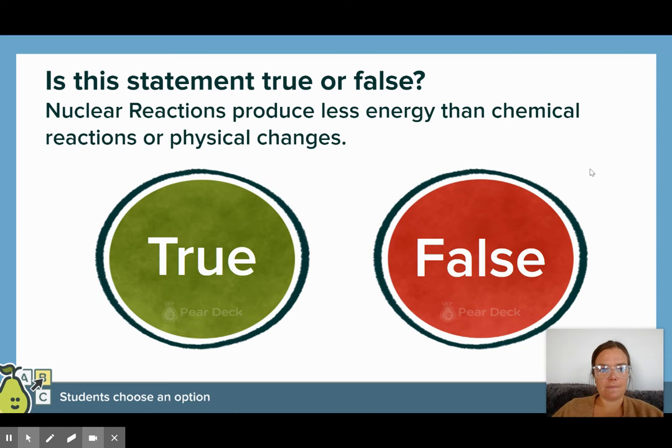All right, next question. Is this statement true or false? Nuclear reactions produce less energy than chemical reactions or physical changes. This is false. Nuclear reactions release so much energy, way, way, way more than chemical reactions or physical changes.